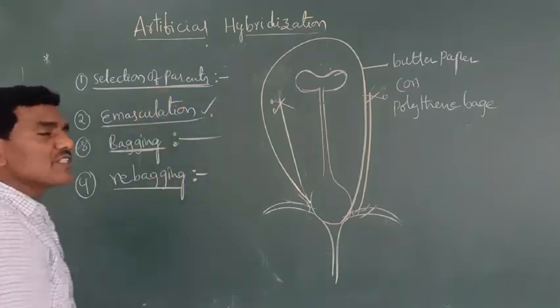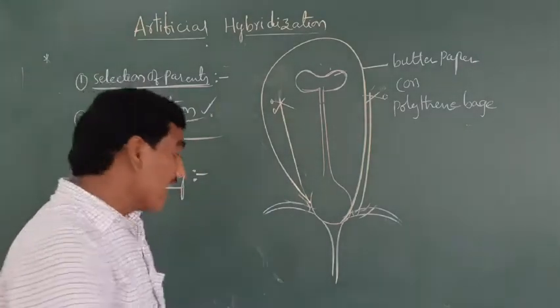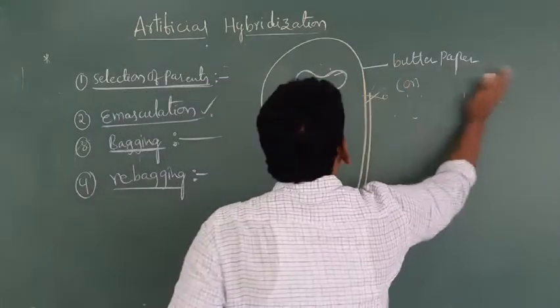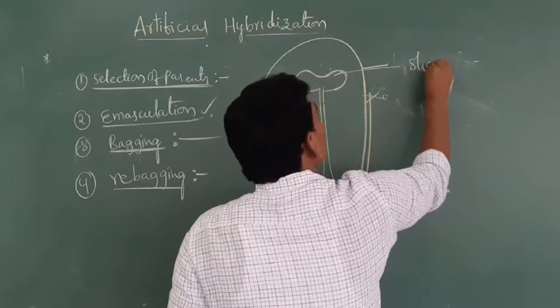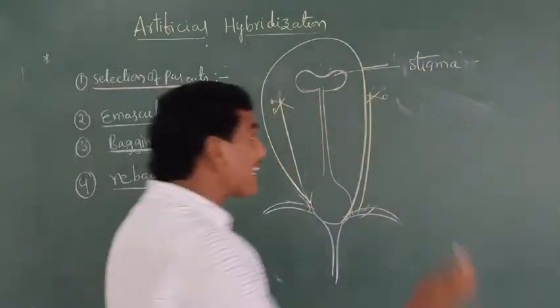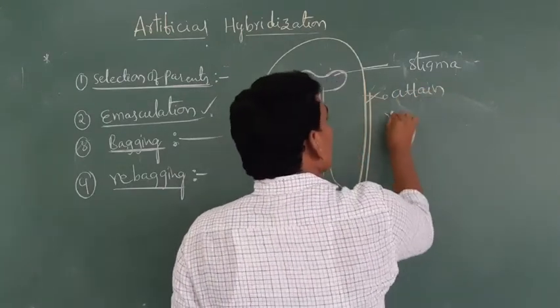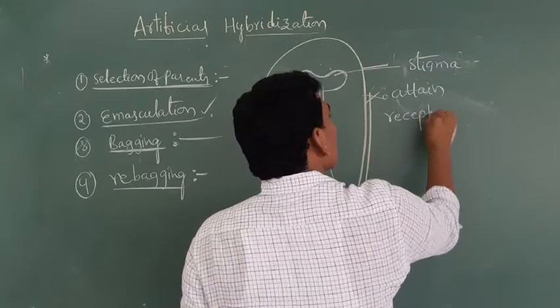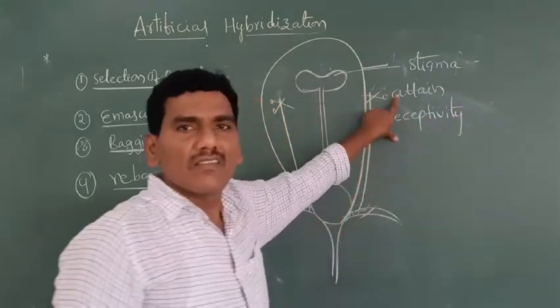What is meant by rebagging? When the stigma attains receptivity. This is the stigma. What is meant by attain?